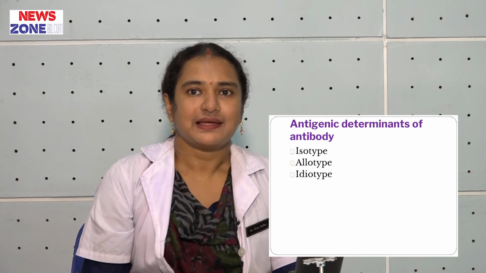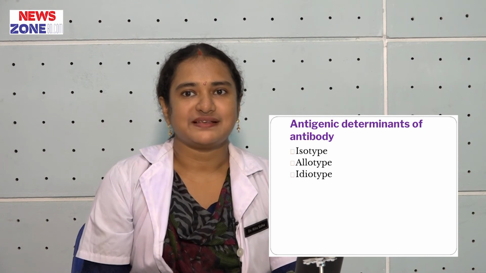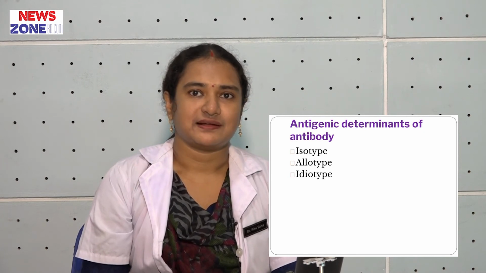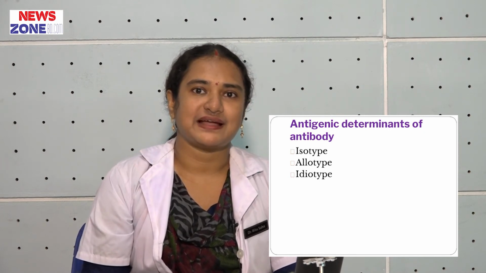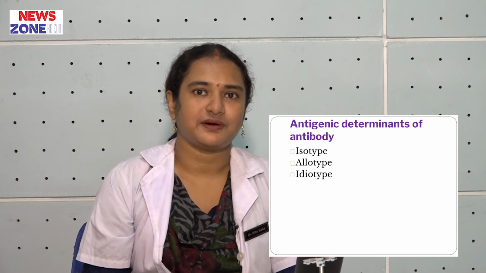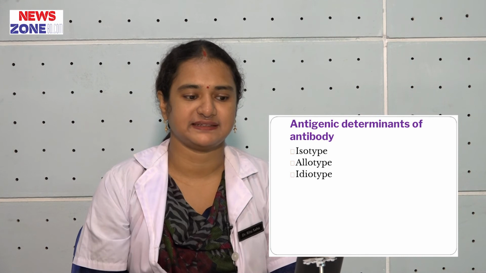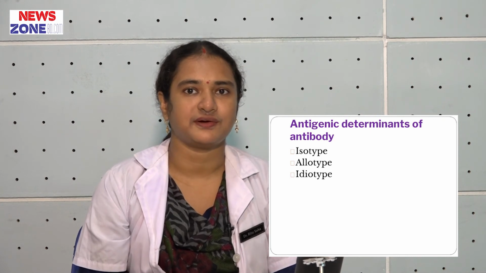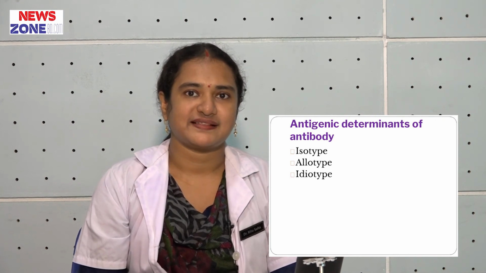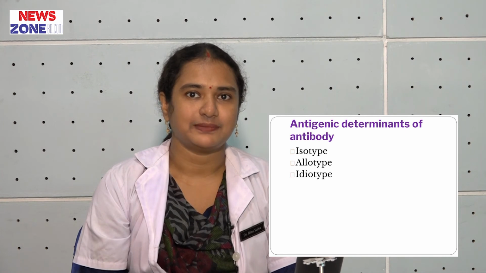You know immunoglobulins or antibodies are protein in nature. So, they are very good antigens and may possess antigenic determinants on their surface. Three types of antigenic determinants may be present on an antibody, that is isotype, allotype and idiotype.